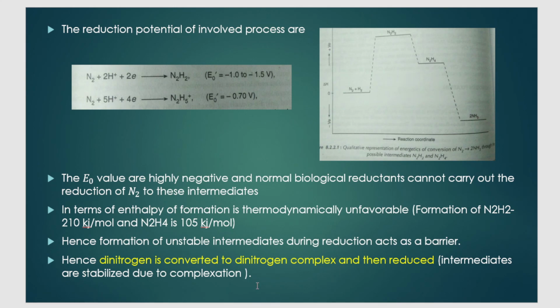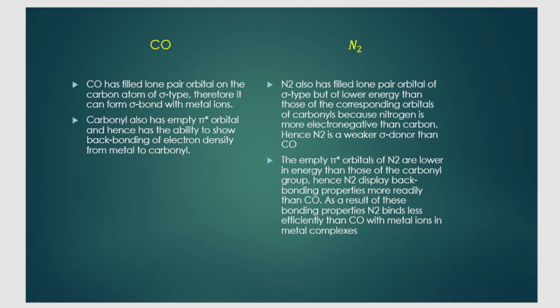But these intermediates are stabilized by complexation because it is a dinitrogen complex. It is not just single dinitrogen. It is a complex with some transition metal, and the intermediates that are formed are stabilized due to complexation, that we will study. So I said that we need a dinitrogen complex in order to reduce nitrogen to give ammonia, correct? Whom does this dinitrogen or nitrogen form a complex with? It forms a complex with transition metals.